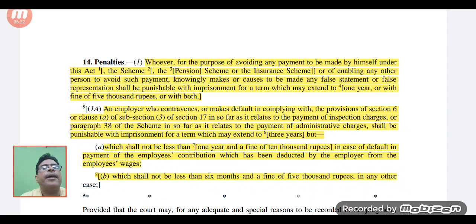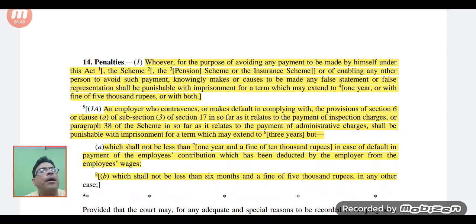So here, if the employer makes any contravention related to inspection charges or administrative charges, that is, if he is not willing to pay them, in that kind of contravention he may be punished with imprisonment of up to 3 years, and a fine of 10,000 rupees.